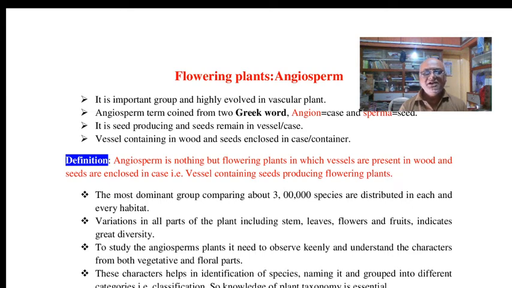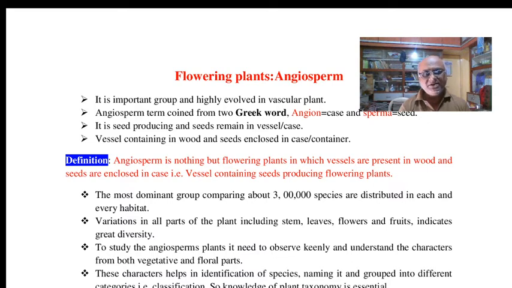Myself Dr. Ilahim. Today we will talk about flowering plants and angiosperms. Here we look at the word angiosperms. The word itself defines and expresses the meaning, that is angios plus sperma. You have to know this.